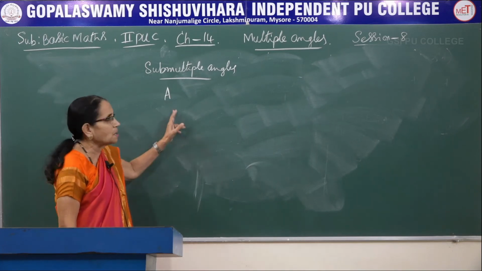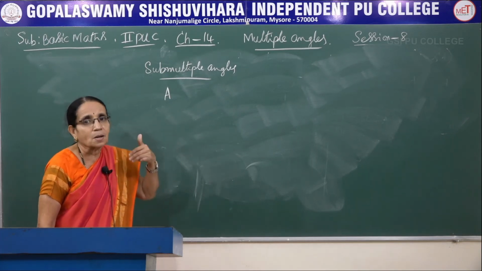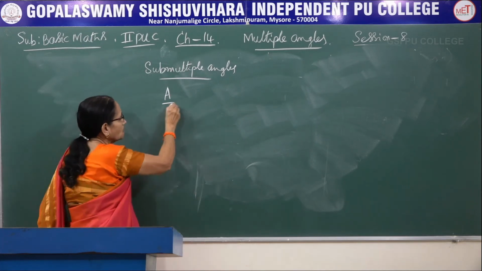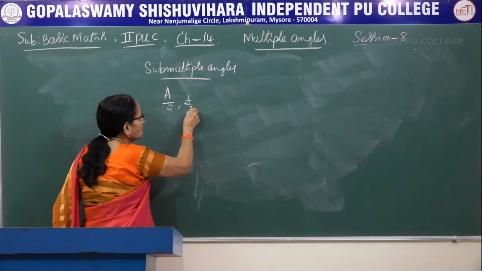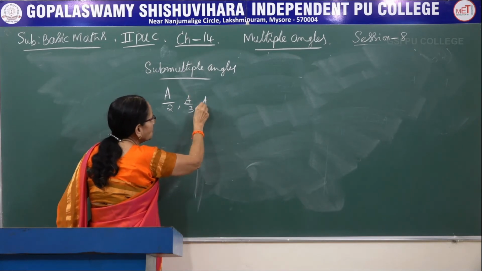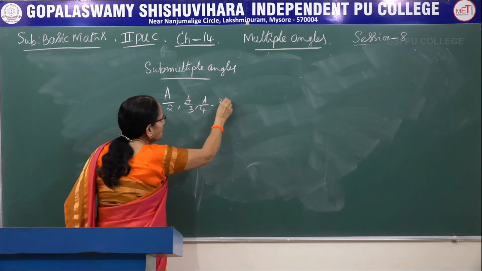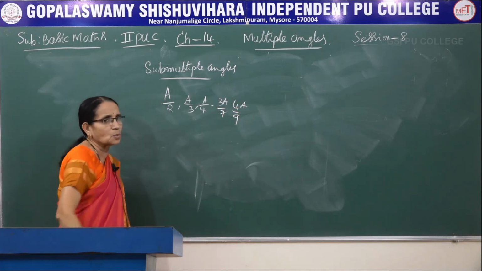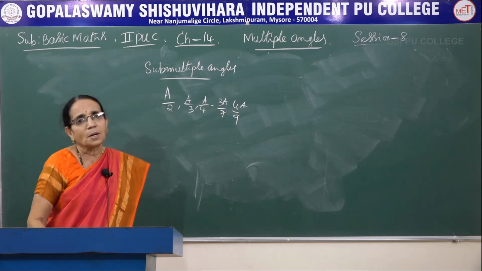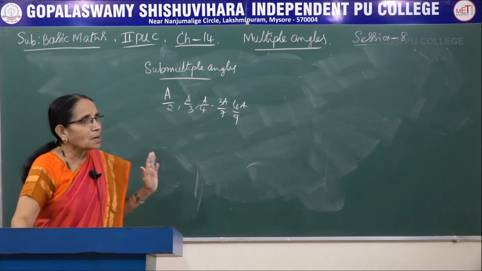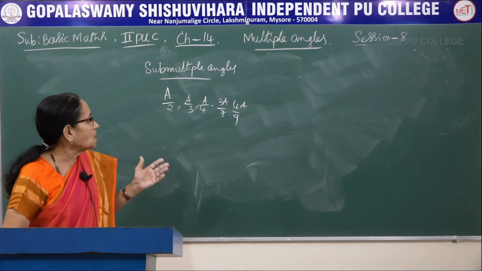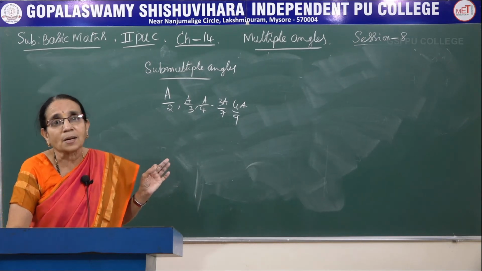When it is multiplied by a fraction or a rational number, we call it a submultiple angle. For example, A by 2, A by 3, A by 4, 3A by 7, 4A by 9, etc. All of them we call submultiple angles. Multiple angle means multiplied by an integer. Submultiple angle means it is multiplied by a fraction.